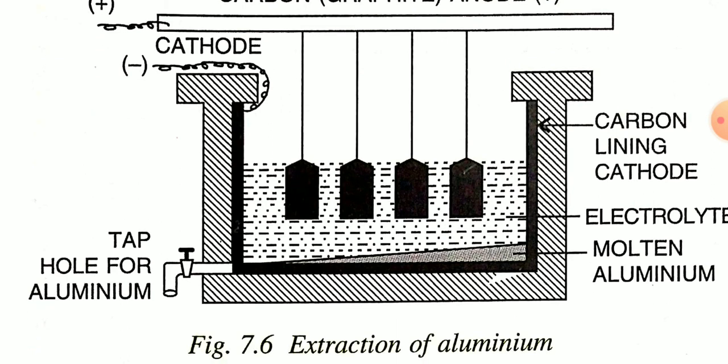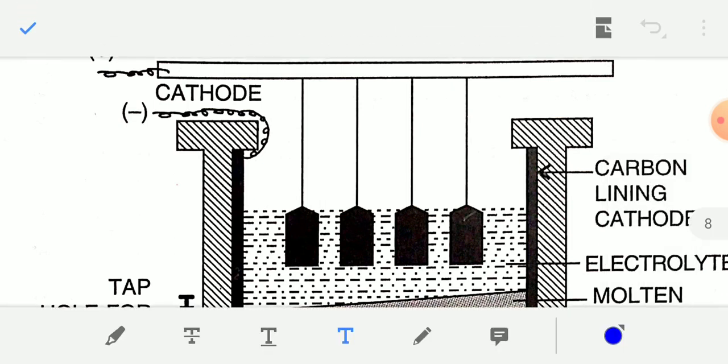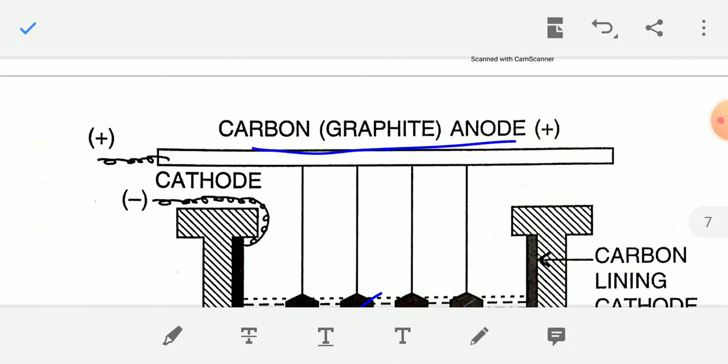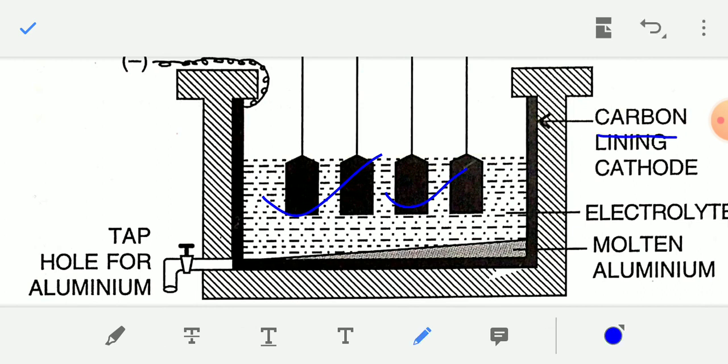In this electrolytic cell you can see the carbon lining acts as the cathode, and a graphite rod suspended into the electrolyte acts as the anode.